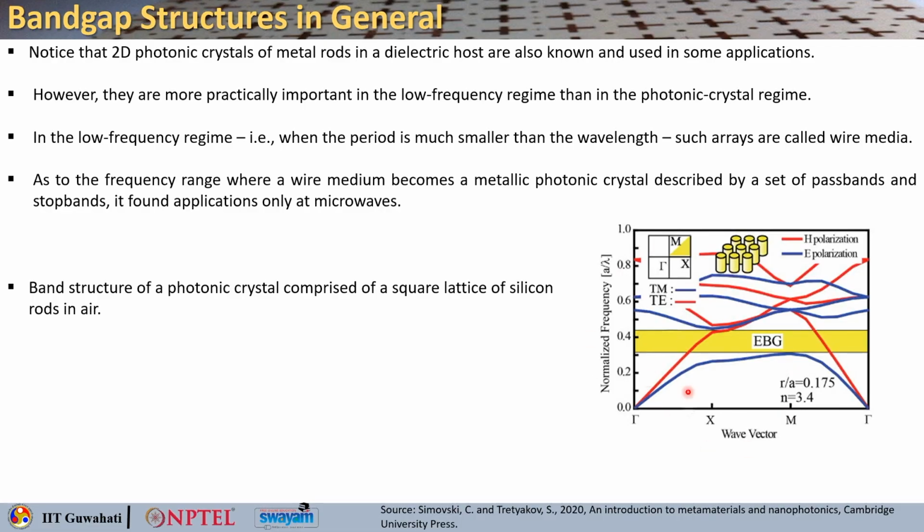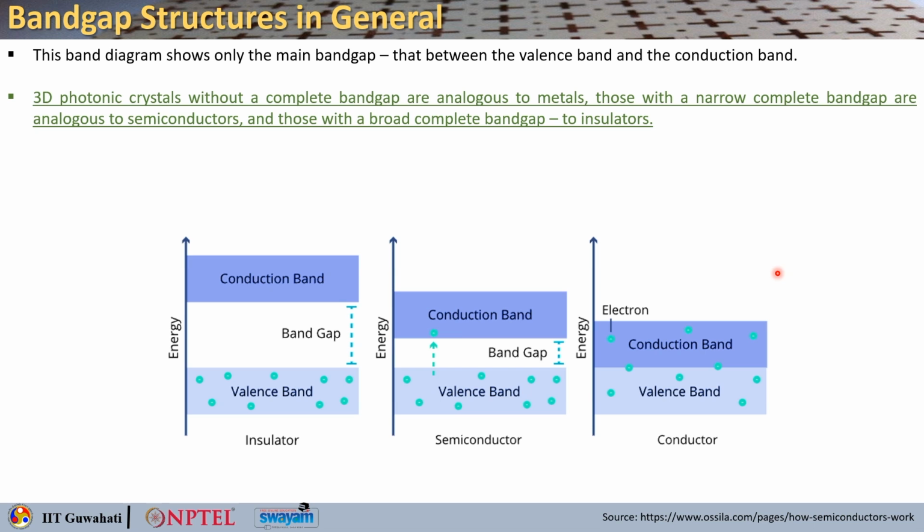So, here is an example again. That shows the band structure of a photonic crystal comprised of a square lattice of silicon rods in air, and you can see the electromagnetic band gap being shown in this case. Now, this band diagram shows only the main band gap. So, this we have seen earlier.